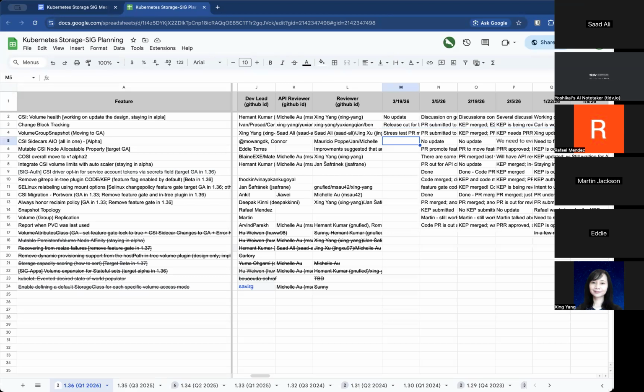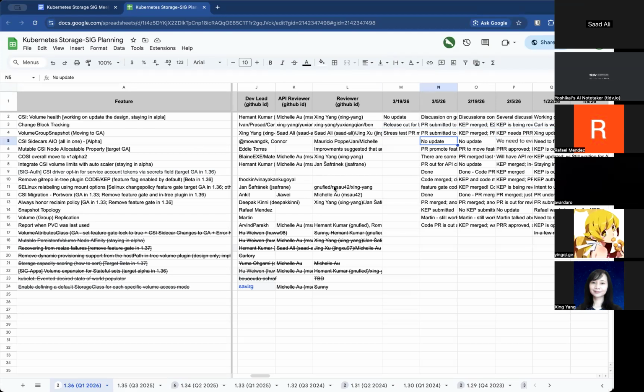Next, we have CSI Sidecar all-in-one. Alpha for this cycle. Looks like we've had no update for a while. Anything new here? Yeah, we still need to confirm if we need to put the node driver registrar into this all-in-one project. So yeah, that's all. Got it. Okay.